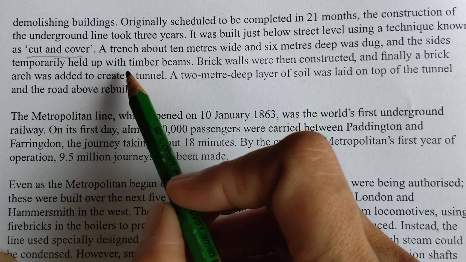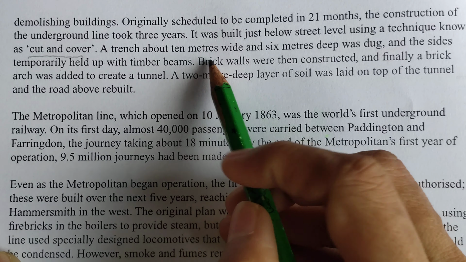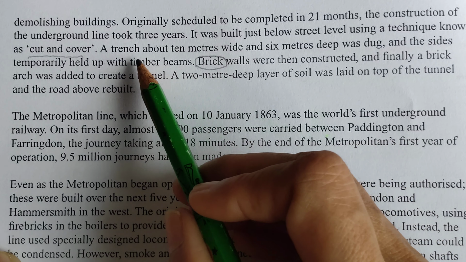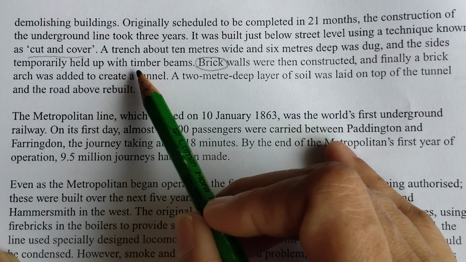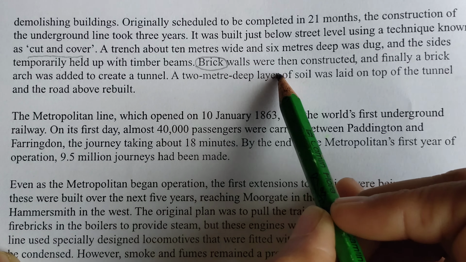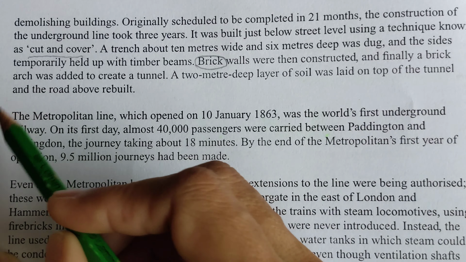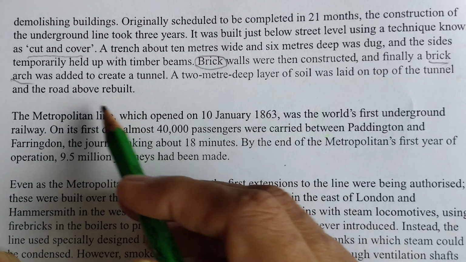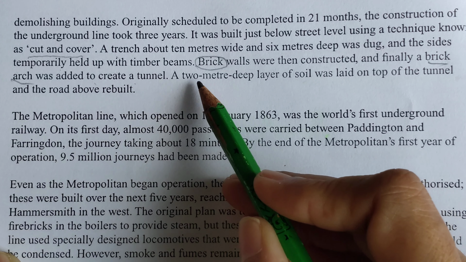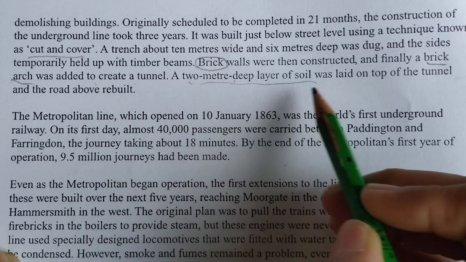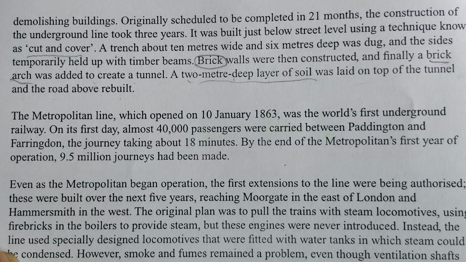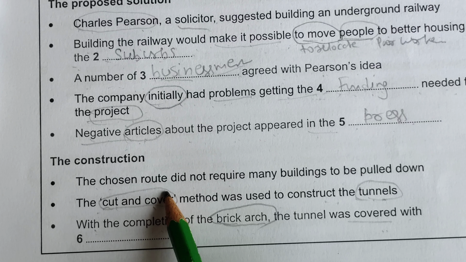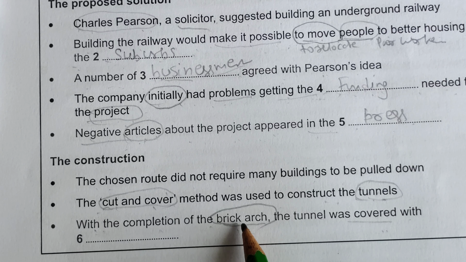So what is the statement? With the completion of brick arch. So the word brick is also there. Let's read it. A trench about 10 meters wide and 6 meters deep was dug, and the sides temporarily held up with timber beams. Brick walls were then constructed, and finally a brick arch was added to create a tunnel. Yes, the same word I have found. A 2-meter deep layer of soil was laid on top of the tunnel, and the road above was rebuilt. Let's read the statement: with the completion of brick arch, the tunnel was covered with dash.